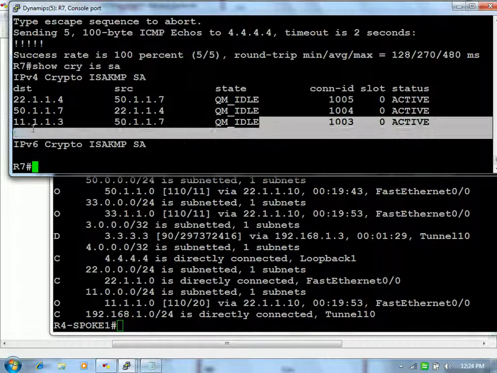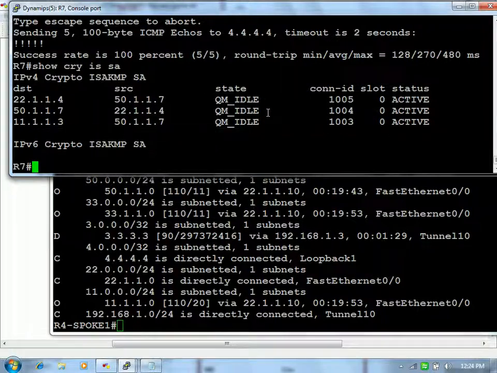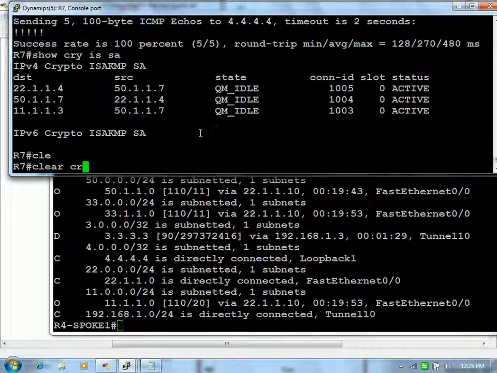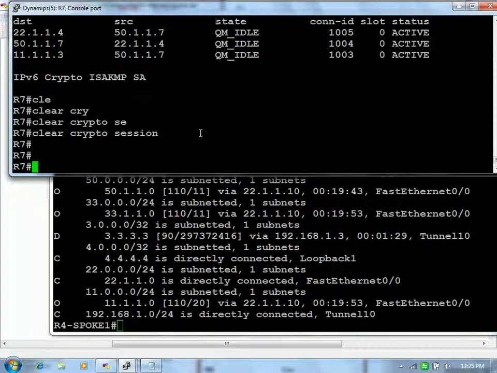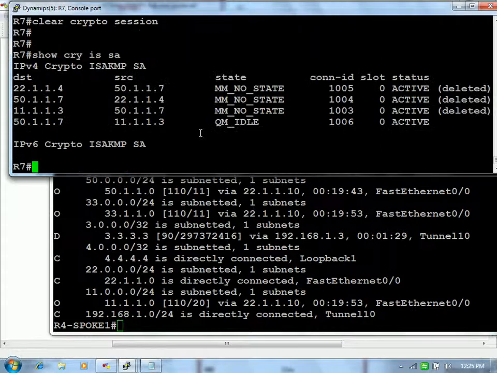This tunnel was already there, right? Yes, sir. This tunnel, actually it has built 2 tunnels. It was stated now. Okay, now no more tunnel, only one, right? At the same time, let's clear out the NHRP as well.